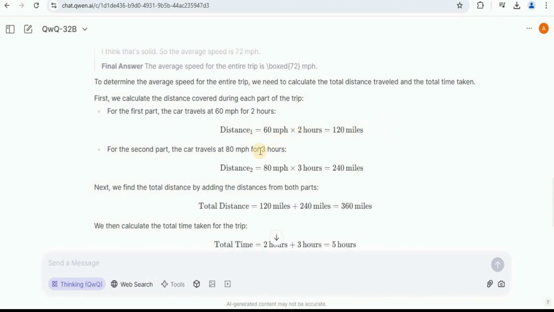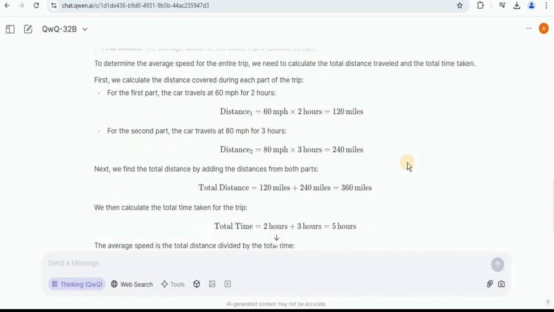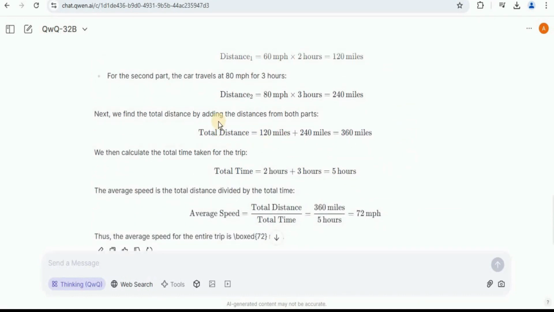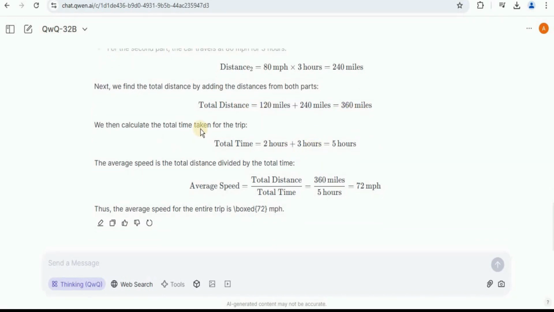So this is the total distance. Then this is the second distance. In order to calculate the total distance, we are going to add the two distances, which is a total of 360 miles. Then we are going to calculate the total time taken.